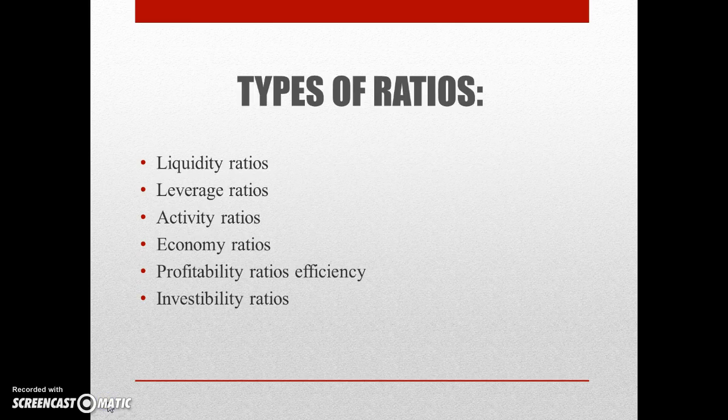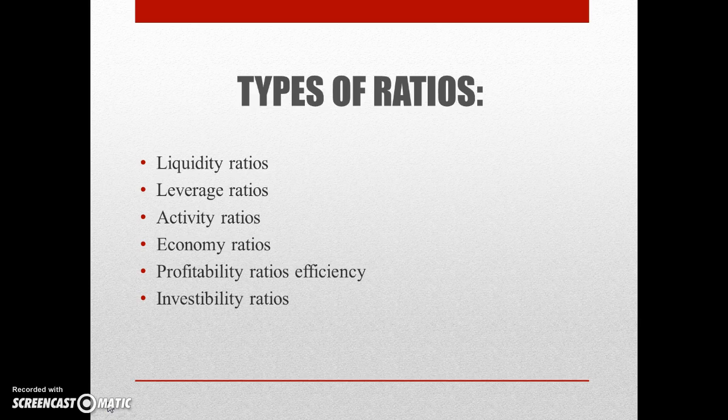Types of ratios. Liquidity ratios measure the company's capability to pay its current liabilities. Second, leverage ratios measure how the company is financed from the creditors' resources. Third, activity ratios measure how efficiently the company uses its own resources. Fourth are the economy ratios, which measure the relation between revenues and expenses.